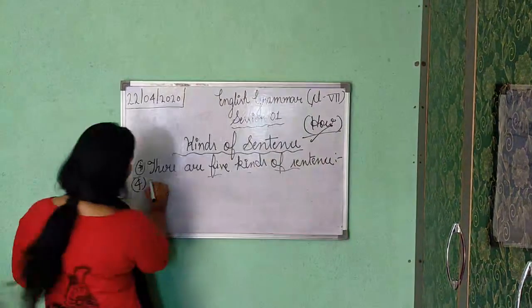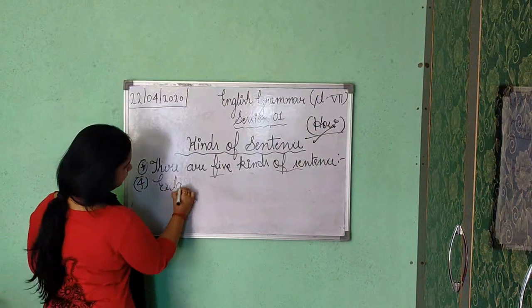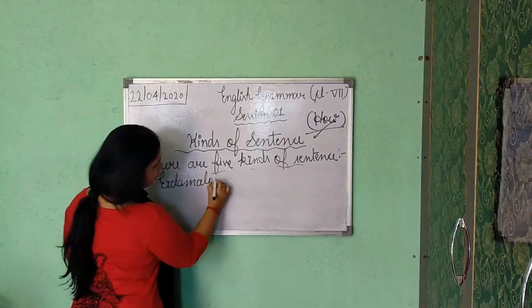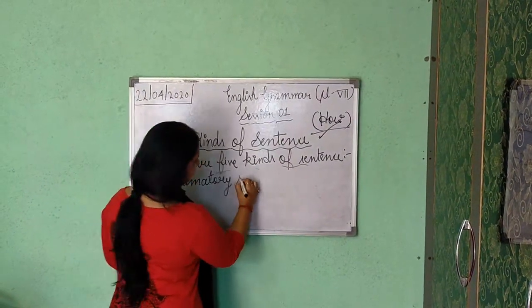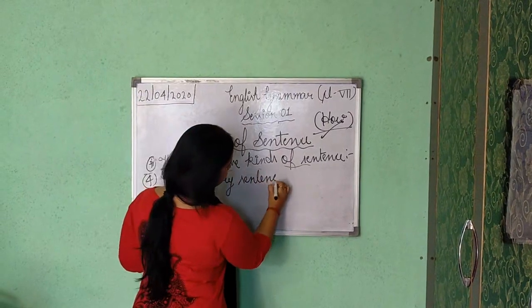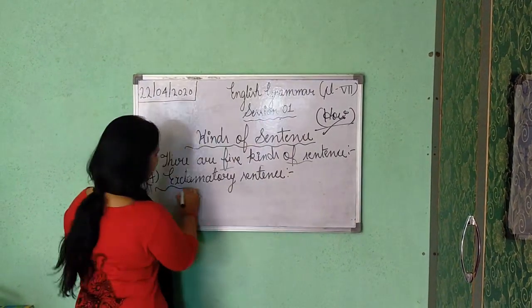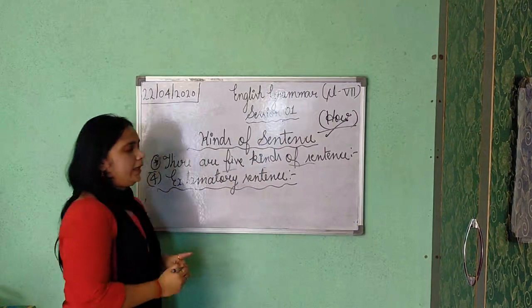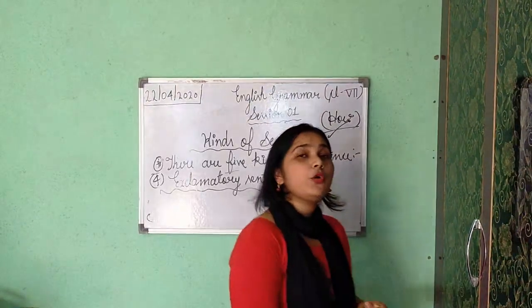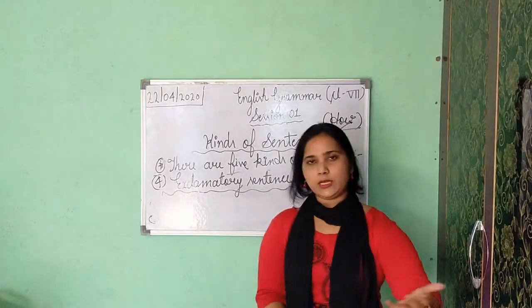Now the fourth one is exclamatory. The fourth type or kind of sentence is the exclamatory sentence. Exclamatory sentences show sudden feeling or emotion of anyone.